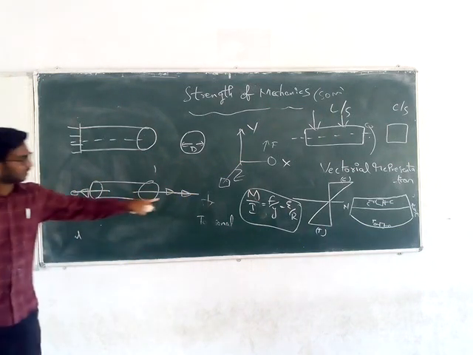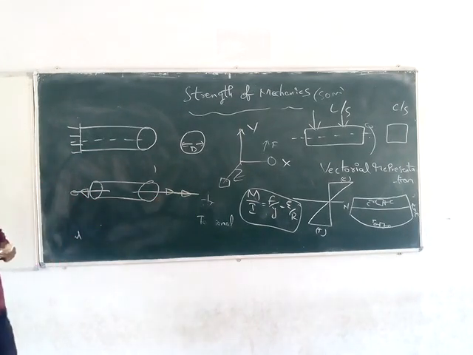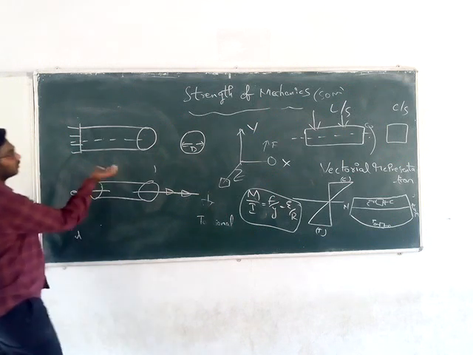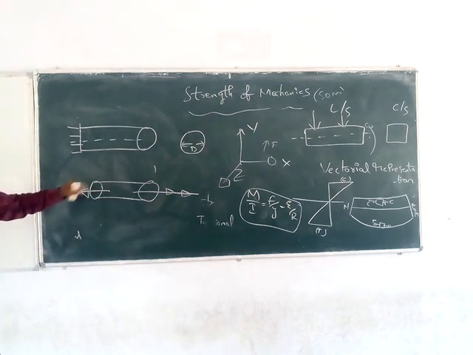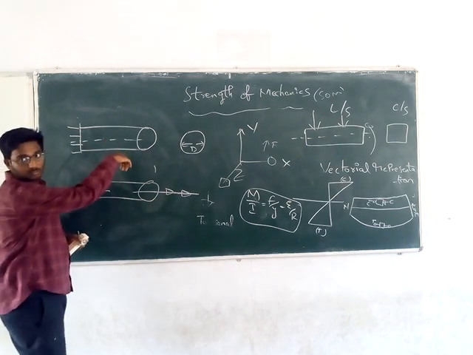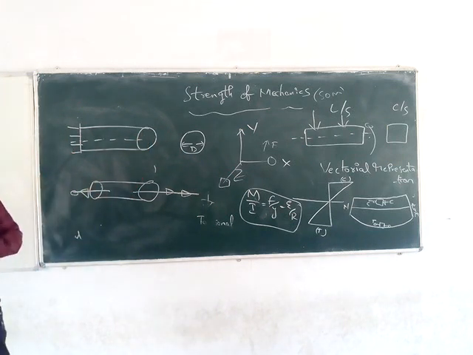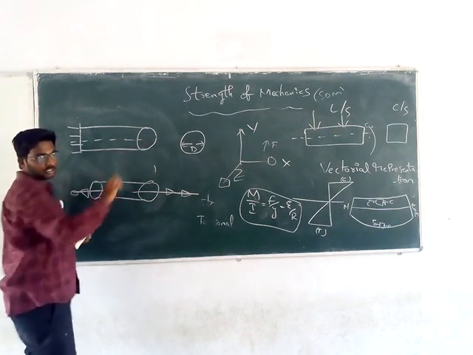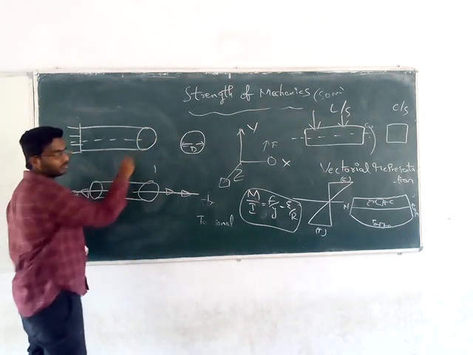You can see it will be subjected to torsion, which we will represent with these arrows. This is a shaft and these arrows are nothing but the torsion on the shaft. We will represent this as positive torsion. If the shaft rotates the other way, we will change the direction of the arrows. Because of this rotation, the shape of the cross section will be distorted.